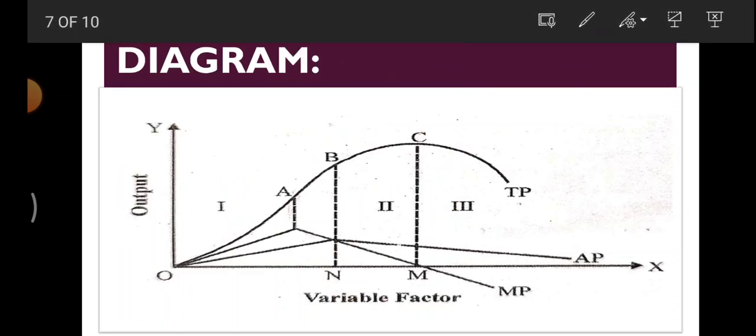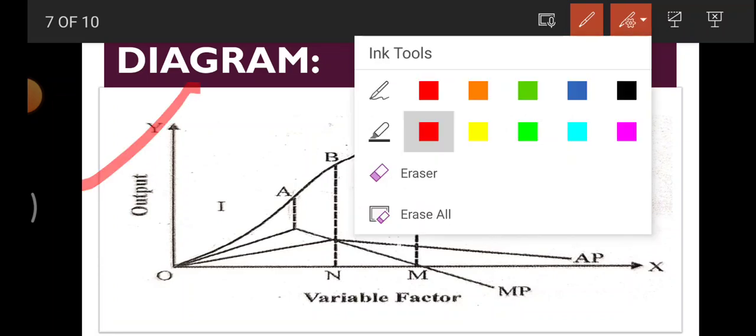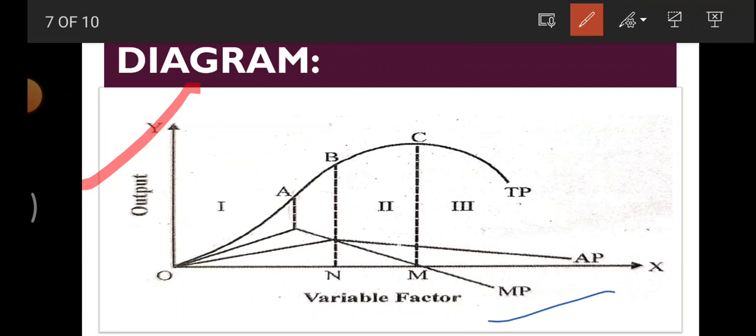Now let's discuss the diagram, friends. So here we have a diagram. On the y-axis we are representing output, and on the x-axis we are representing variable factors, which we call labor and capital, and collectively we can say labor factor.